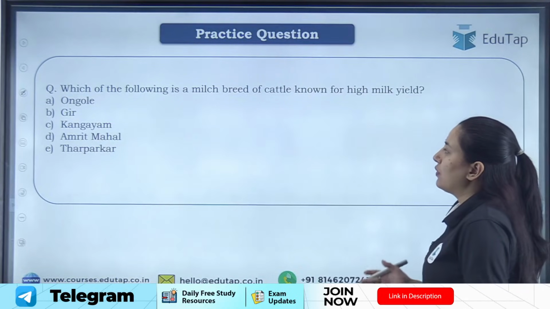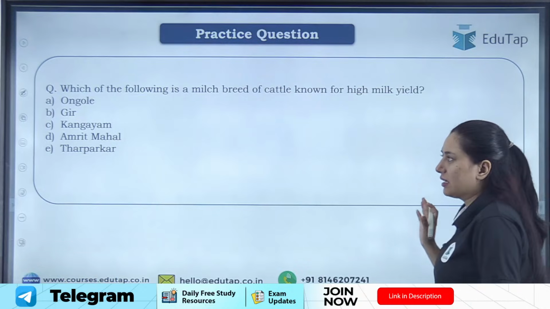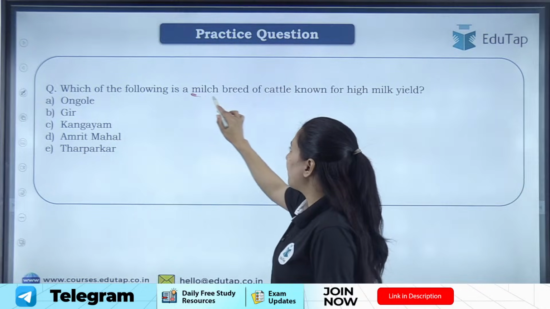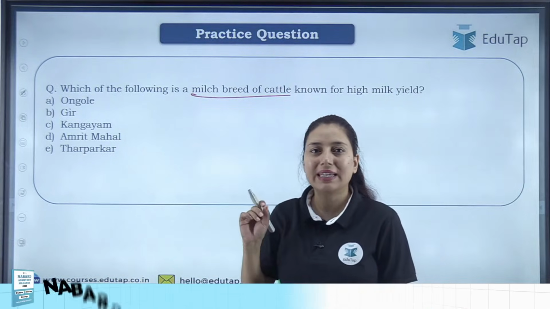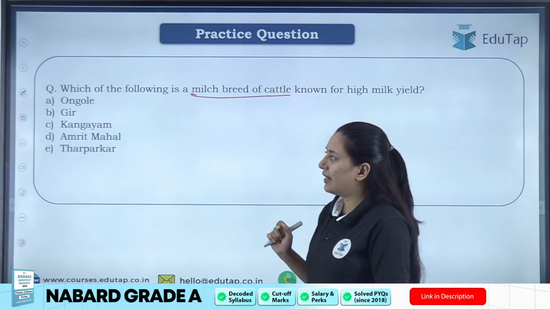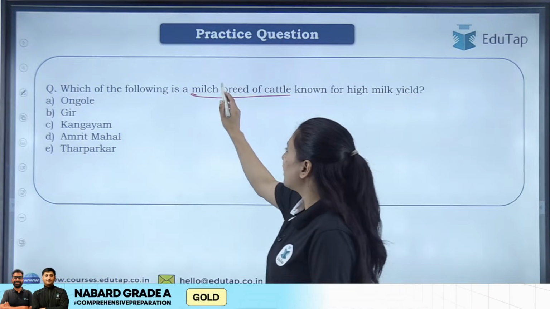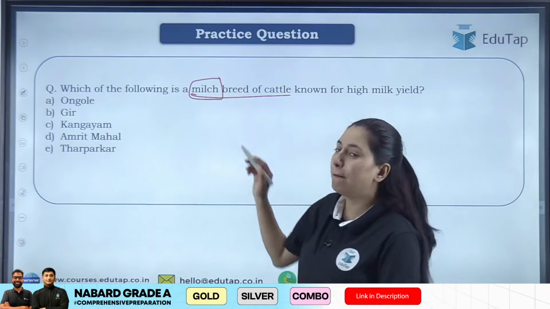Which of the following is a milch breed of cattle known for high milk yield? Your options are Ongole, Gir, Kangayam, Amrit Mahal, Tharparkar. Before that, let me tell you what a milch breed is.